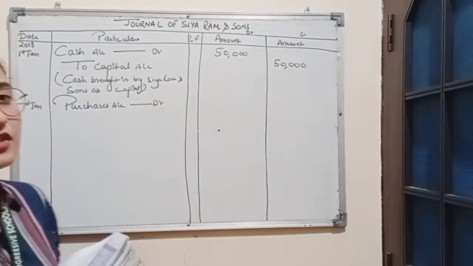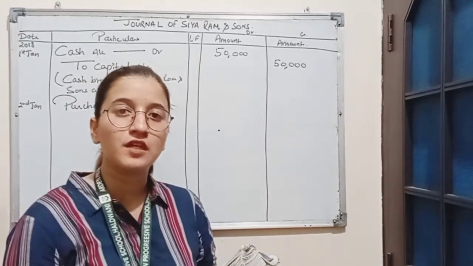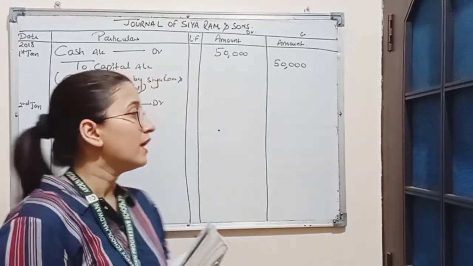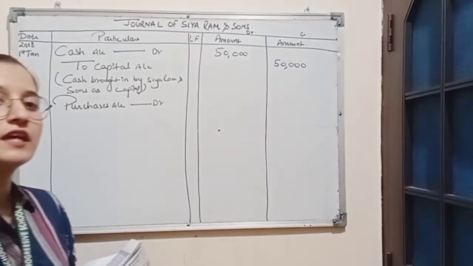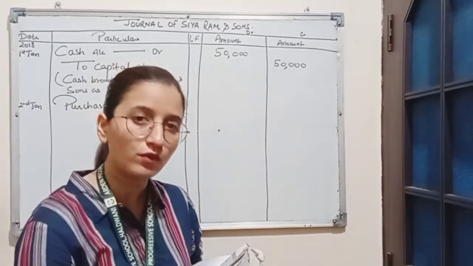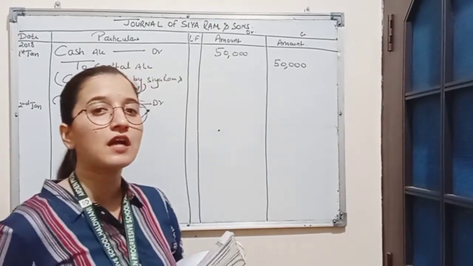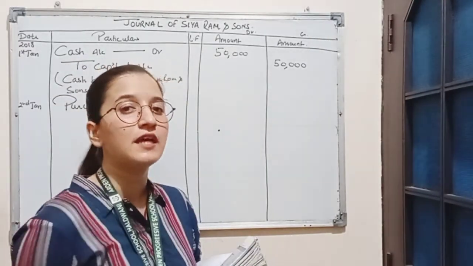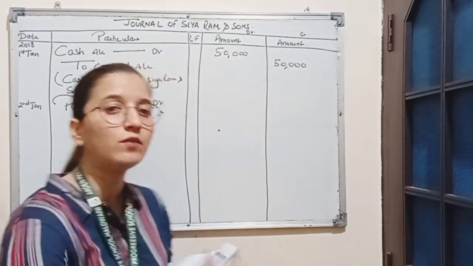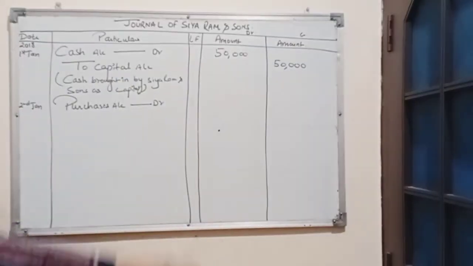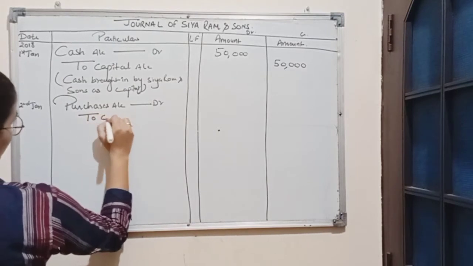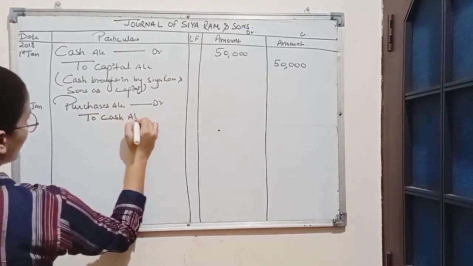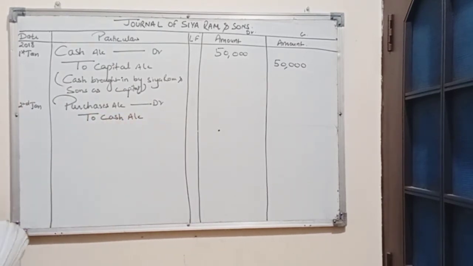Goods have been purchased for cash. Cash is a real account. Now we are purchasing goods and we are giving cash, so cash is going out of the business. Cash is a real account, and the rule for real account is debit what comes in, credit what goes out. So here we will credit cash account because there is an outflow of cash by purchasing goods.